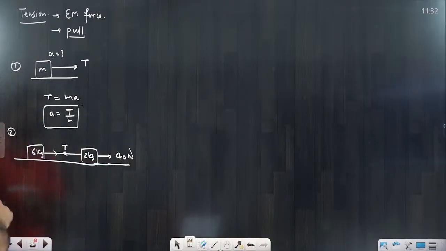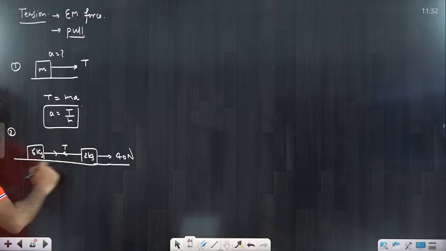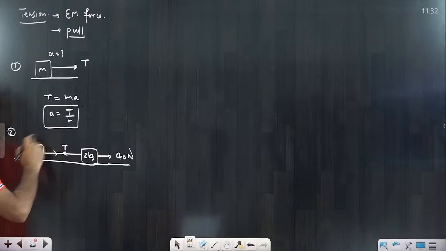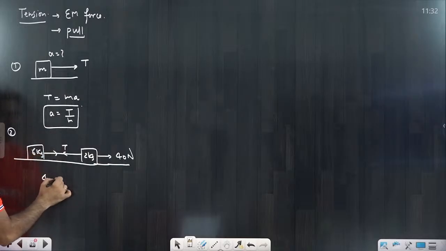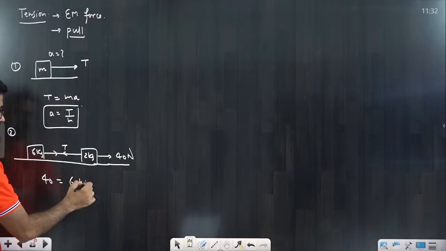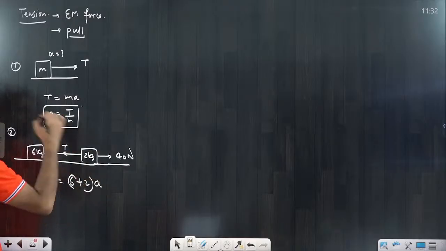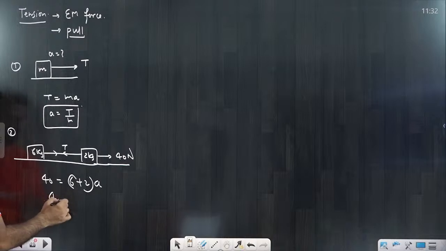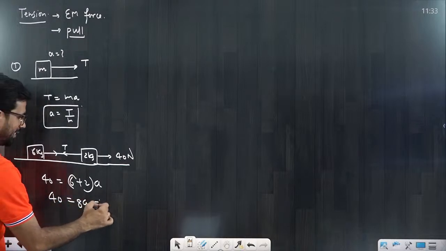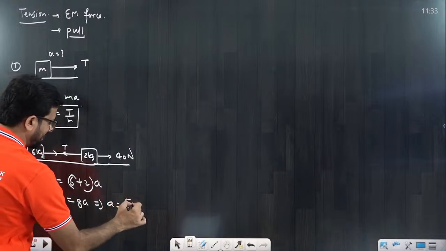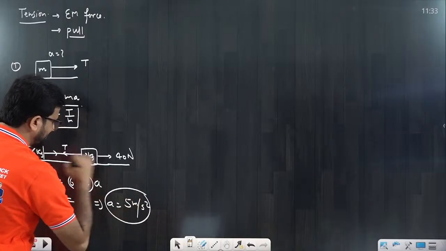What is the tension? First you have to understand that both bodies will move together. They are not going to move separately. So they are moving together. That means the 40 Newton is pulling both of them. That means 6 plus 2, both are moving with some acceleration a. That means 40 is equal to 8 into a. That means a is equal to 5 meter per second square. Very basic question that we are going to discuss.